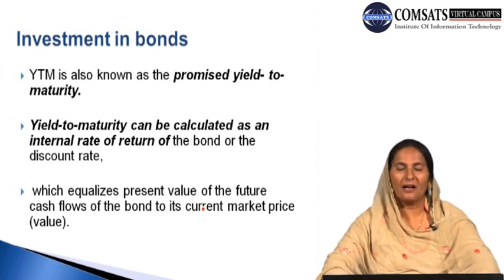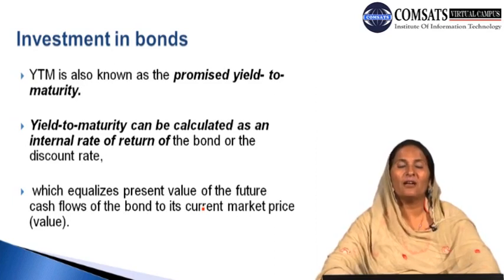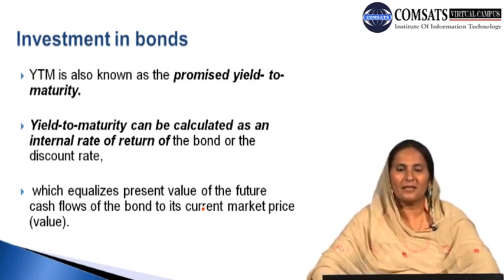When we calculate this, we find that the present value of the future returns of this bond is equal to the current market price or current value of the bond.